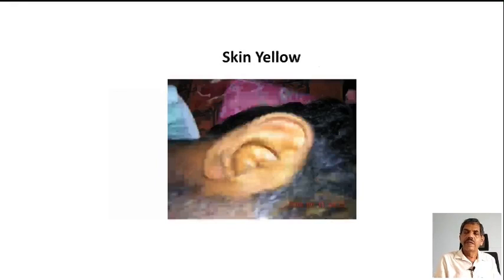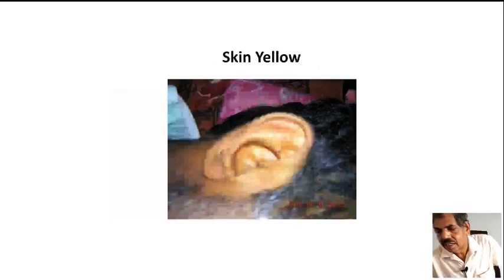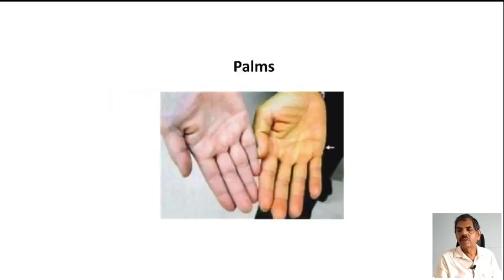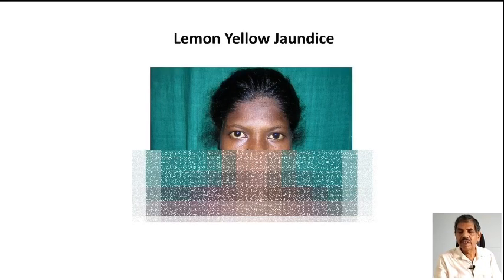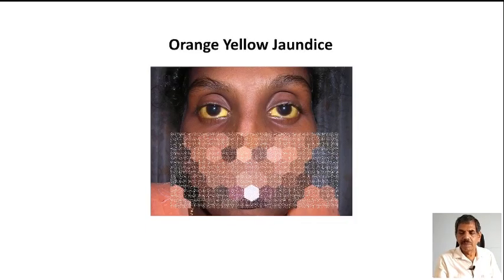Now, in deep jaundice, you can see jaundice even in the skin, as seen in the pinna, and you can also see it in the palm, as shown in this picture. After detecting the jaundice, you have to make an attempt to detect the depth of jaundice. In this patient, only when you make a close observation of the sclera can you detect the jaundice, and therefore this is light jaundice, or what is called lemon yellow jaundice, usually seen in hemolytic anemia.